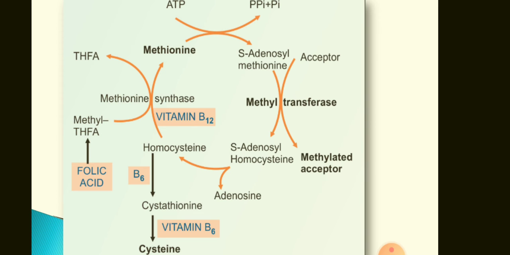S-adenosyl homocysteine gives away adenosine and forms homocysteine. Homocysteine receives a methyl group from methyl tetrahydrofolate in the presence of vitamin B12, and it converts the homocysteine molecule into methionine. So this way methionine forms cysteine and cysteine forms methionine. This cycle goes on between methionine and cysteine.